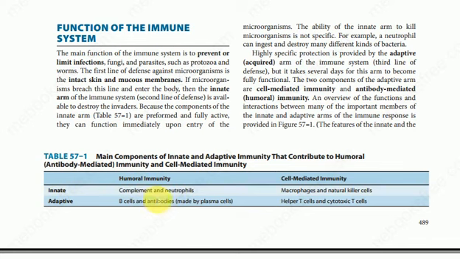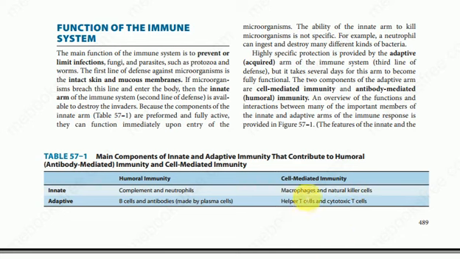Humoral immunity includes B cells and antibody made by the plasma cell. Cell-mediated immunity consists of macrophages, natural killer cells, helper T cells and cytotoxic T cells.